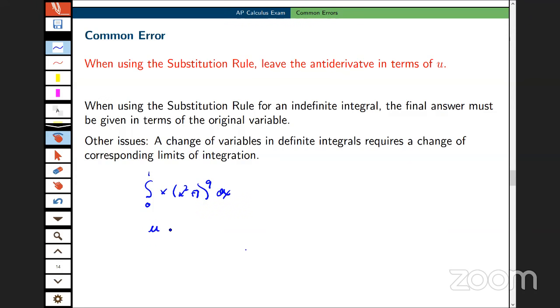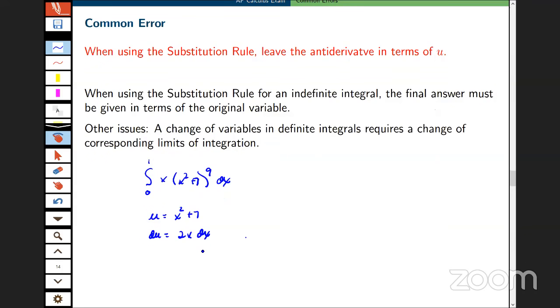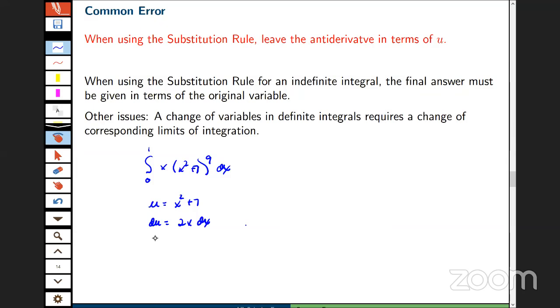So here's the way that I do this. I define u to be equal to x squared plus 7. I find du, that's equal to 2x dx. And through all of this, I hope to demonstrate what a couple of other common errors are. The way that I do this is I actually solve for dx. So I find du divided by 2x is equal to dx. And since this is a definite integral, I've got to drag along the bounds. So I've got to find u of 0, which turns out to be 7 in this case, and u of 1, which turns out to be 8.